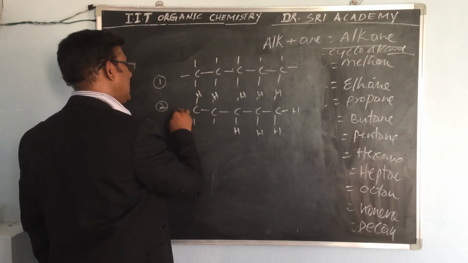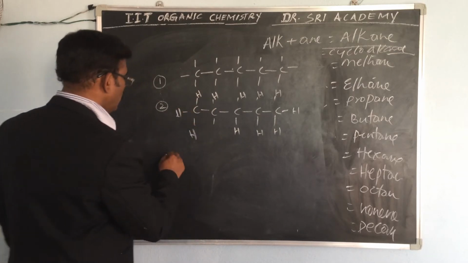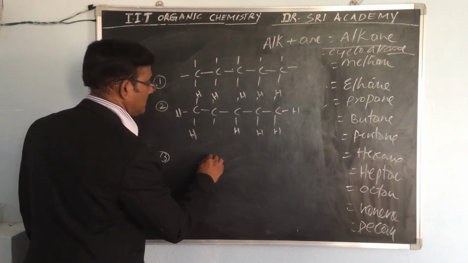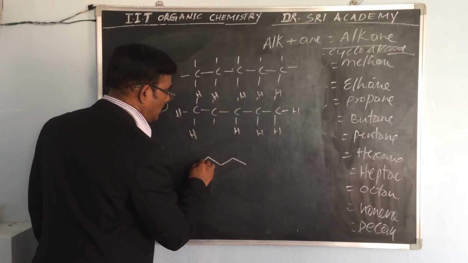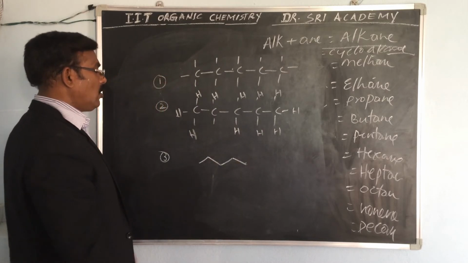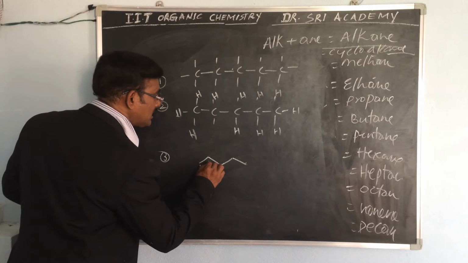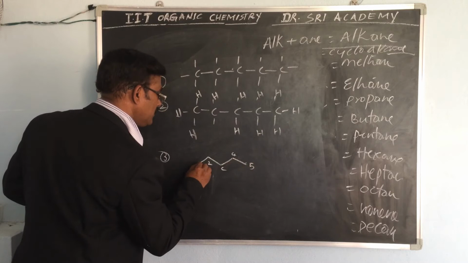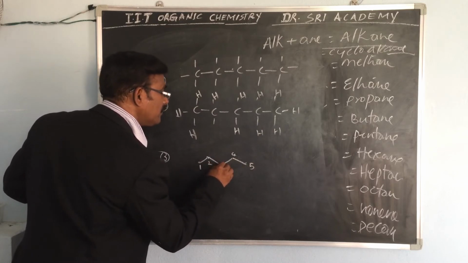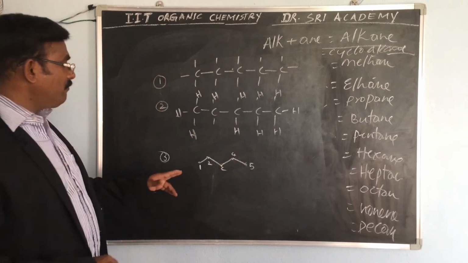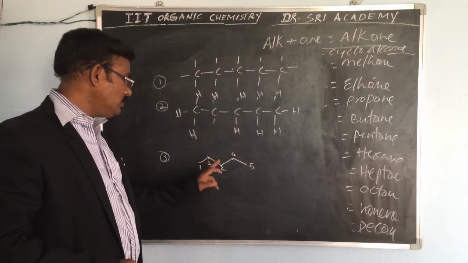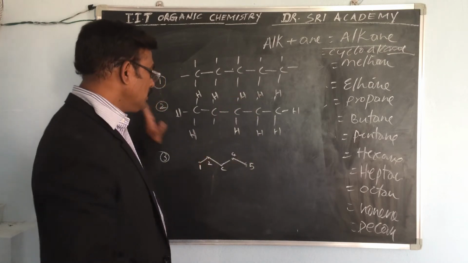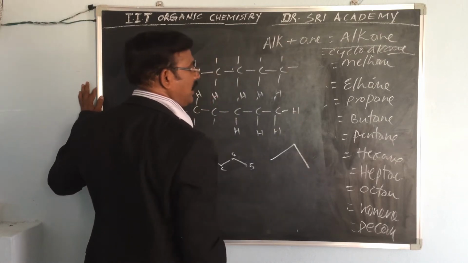Why am I telling you to write all these skeleton structures? The third form is, you can write 1, 2, 3, 4, 5: 1st carbon, 2nd carbon, 3rd carbon, 4th carbon, 5th carbon, just as dots, for example. If we are writing like this, 1, 2, 3, 4, 5, you have to remember it like that.